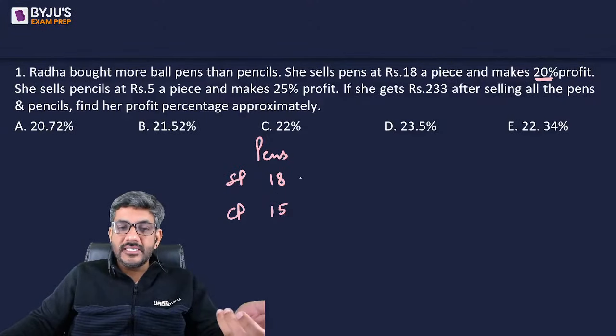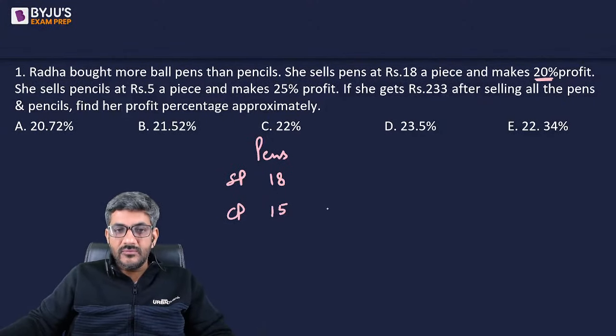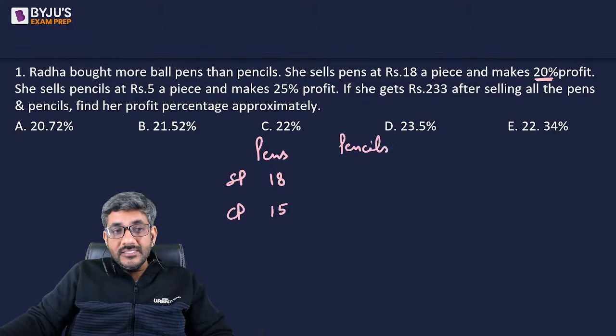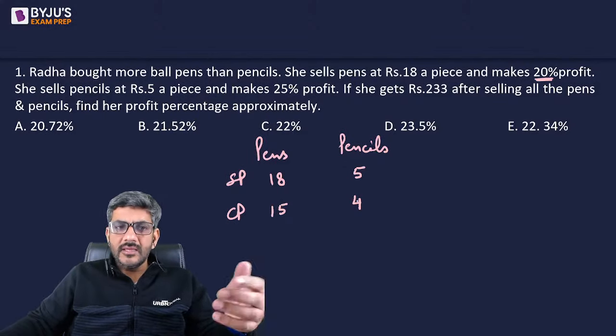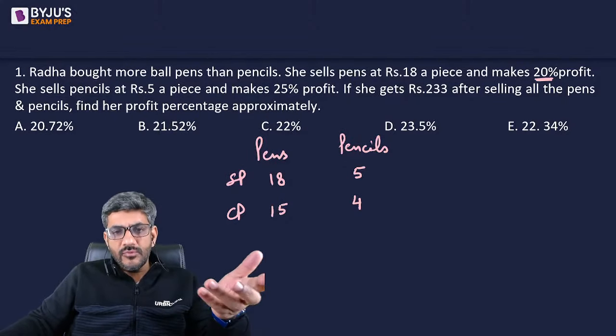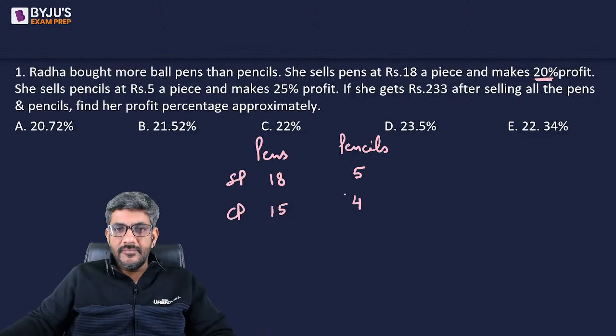Then, when I talk about pencils, she sells pencils at the rate of 5 a piece and makes 25% profit. So, 5 divided by 1.25, that is 4, should be the cost price of a pencil. So, cost price of a pen is 15, cost price of a pencil is 4. Of course, you can get them by dividing 18 by 1.2 and 5 by 1.25.